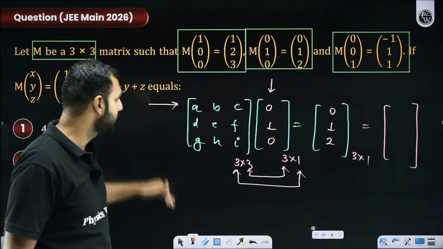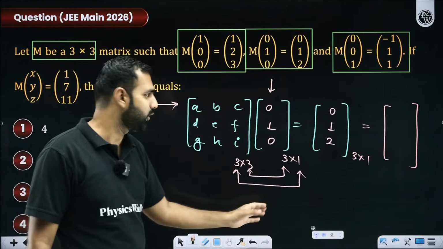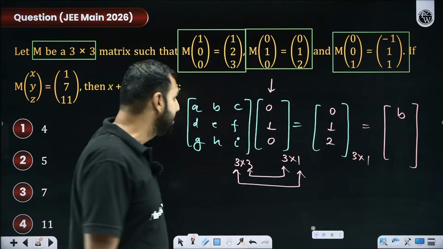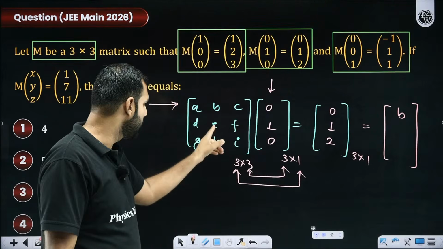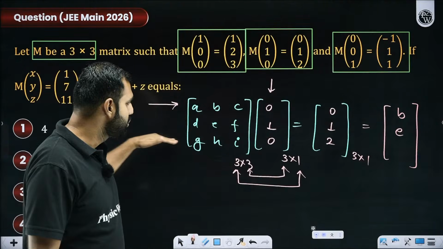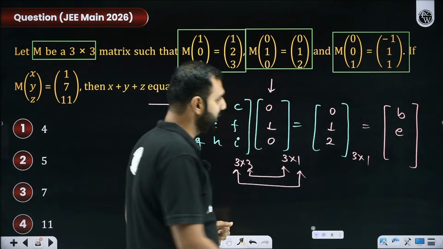Again, if I do this, A, B, C with [0, 1, 0], is it not going to be B? D, E, F with [0, 1, 0], is it not going to be E? Yes or no? The same. G, H, I with [0, 1, 0] is going to be H.